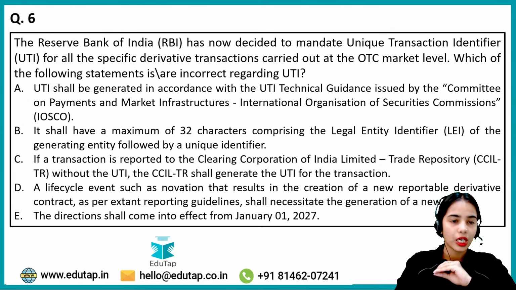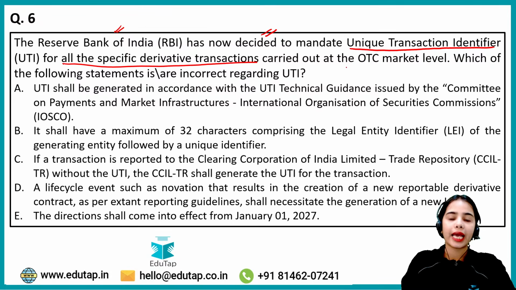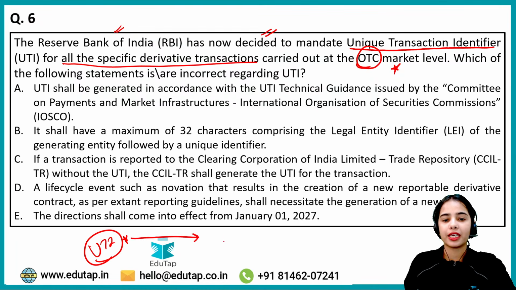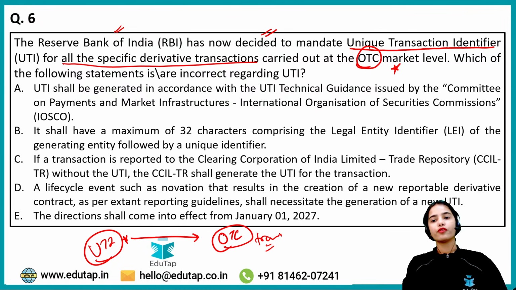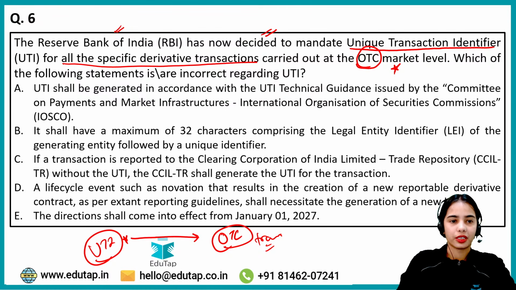Now coming to the next question, that is Reserve Bank of India has now decided to mandate unique transaction identifier for all specific derivative transactions carried out at the over-the-counter market level. Which of the following statements is or are incorrect regarding UTI that you have to tell? So basically UTI, that is the unique transaction identifier, has been mandated for the over-the-counter transactions. Okay, so now which of the following statements is or are incorrect regarding the unique transaction identifier?